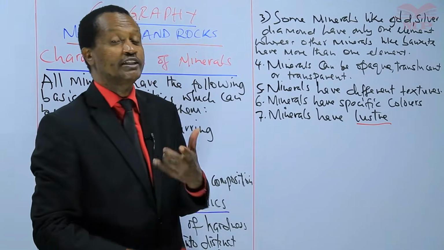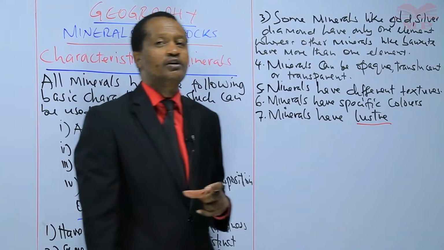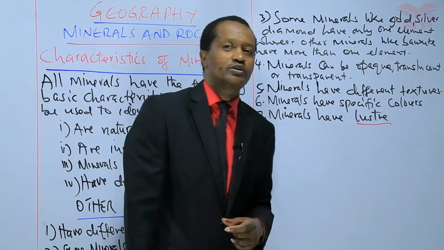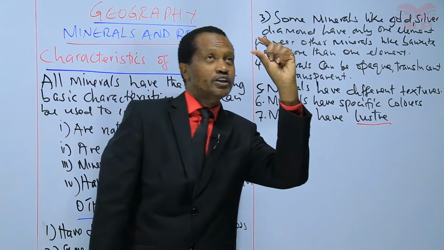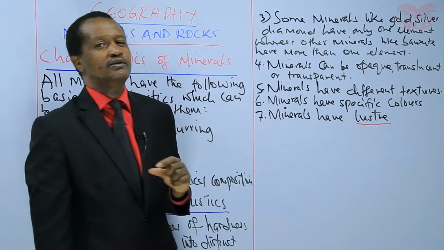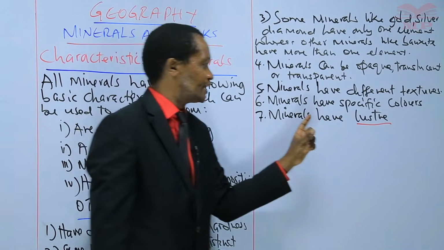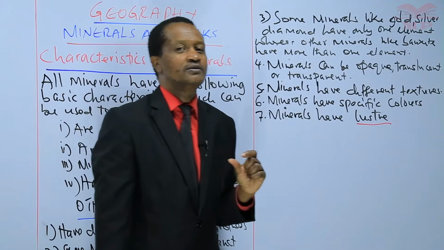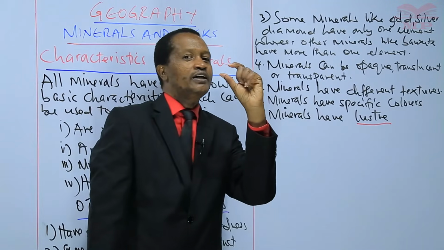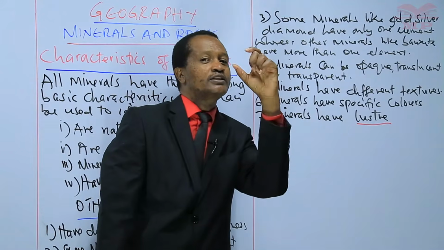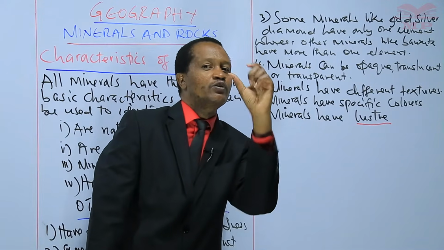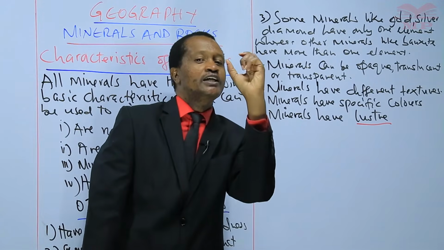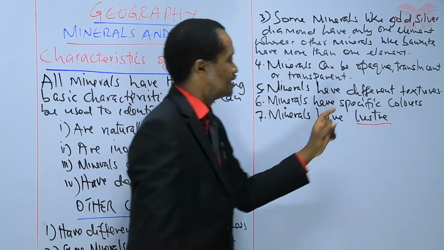That's why there are some people who can tell genuine gold and fake gold by just exposing it to light. Because gold has specific luster. The shiny appearance of the surface of the mineral as it reflects light. That's what we are referring to as luster.